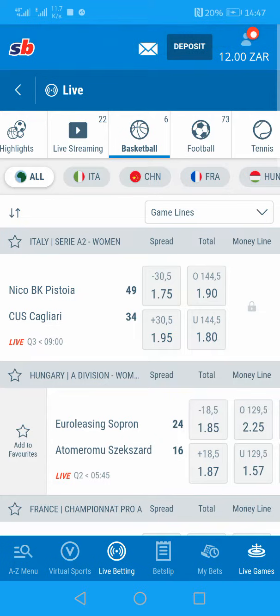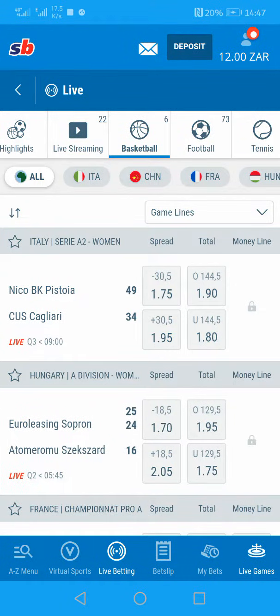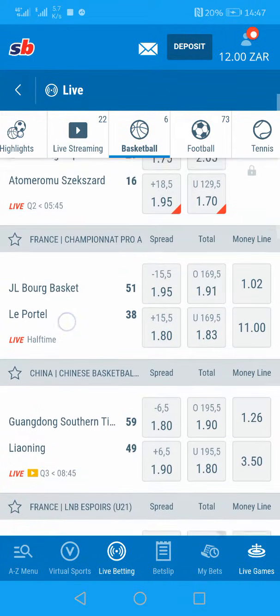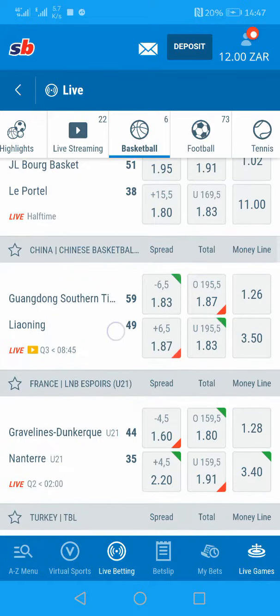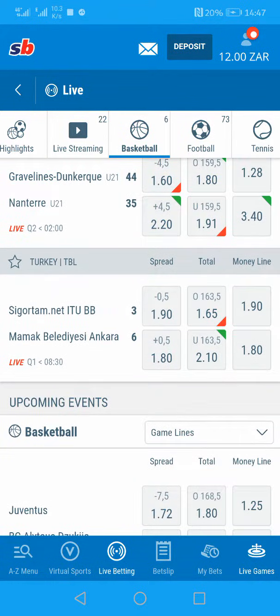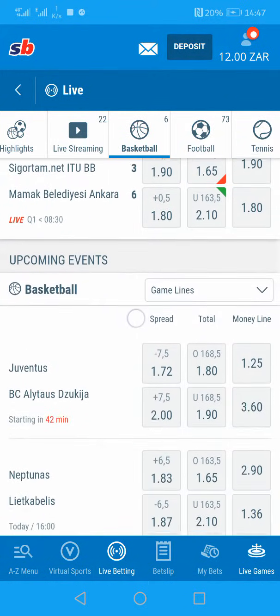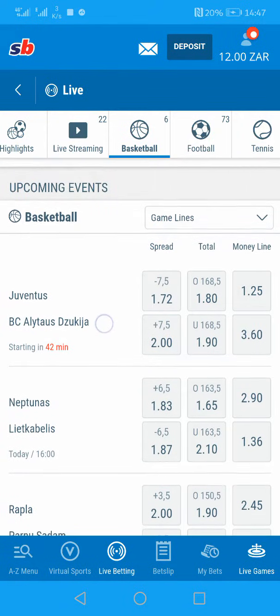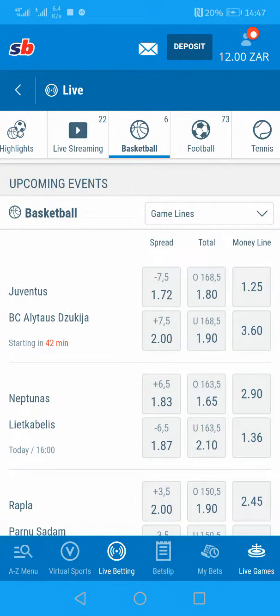It's just that now they are sort of sorted. You understand? They are not just a list of unknown teams from which country, you know what I mean? Now you can see that this team is from Italy, this one is from Hungary, this one is from France. If you can see this one, that's a league from China, and so on and so forth. But once you go down, I want you to go down, you'll notice that there are upcoming matches. See this one? Yeah, this is what we're gonna do. We're gonna take a match here and make an example using a match on upcoming matches.